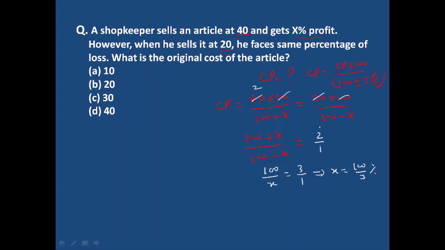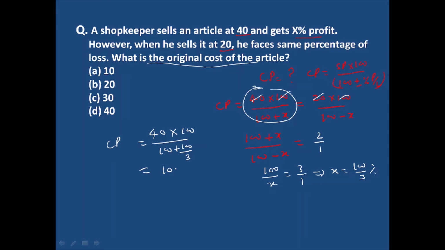Now we have to find out the original cost of the article. We can put this value of X in either of these, and we get our answer. So CP is 40 into 100 divided by 100 plus 100 divided by 3. Now if you simplify it, you will get 100 into 40 into 3 divided by 400.